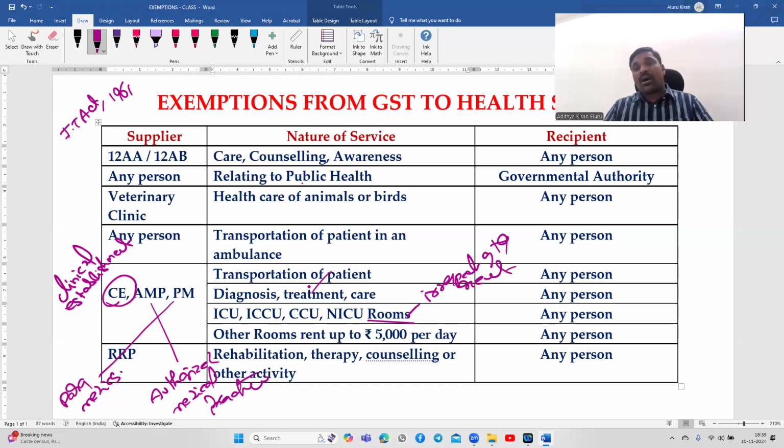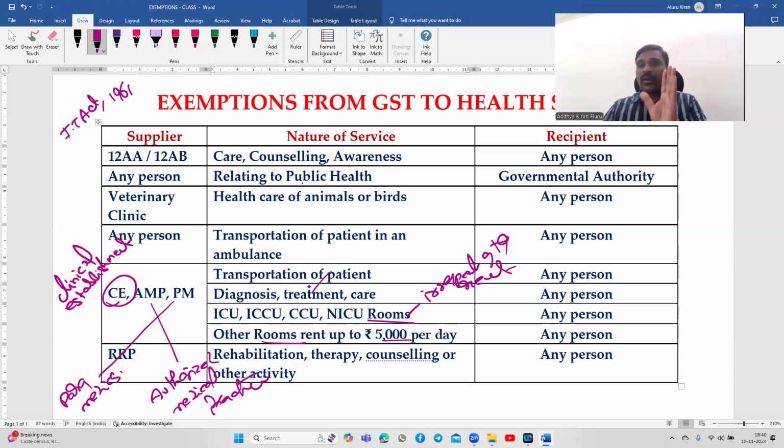Okay, other rooms: after completion of operations, after completion of ICU, they will bring the patient to the normal rooms. For normal rooms, if they are charging rent of more than 5,000, GST will be applicable. For normal rooms, if they are charging rent of 5,000 or less, GST is not applicable. Remember, this is applicable to normal rooms. For the ICU, no limit. Even if they charge more than 5,000, GST is exempted.